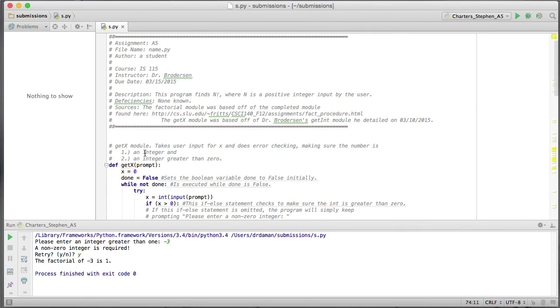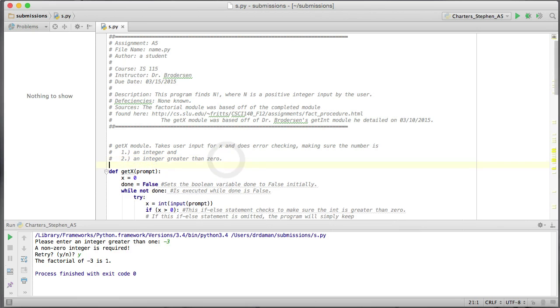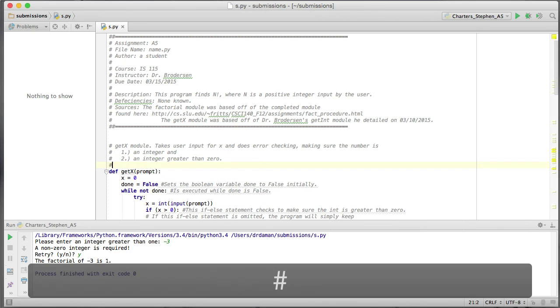All right, so I've already fixed this. It says get X module. That's this critter right here. Okay, takes the user input for X and does error checking, making sure the number is 1, an integer, and 2, an integer greater than 2. Whenever we do a module, we also include the parameters.